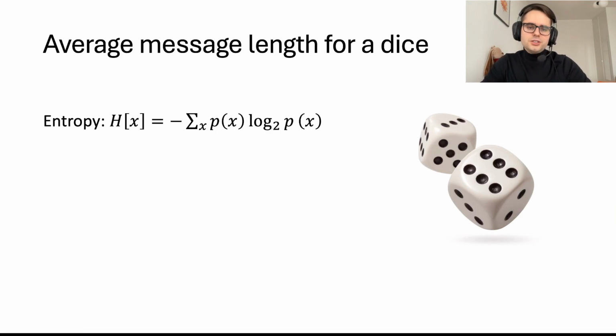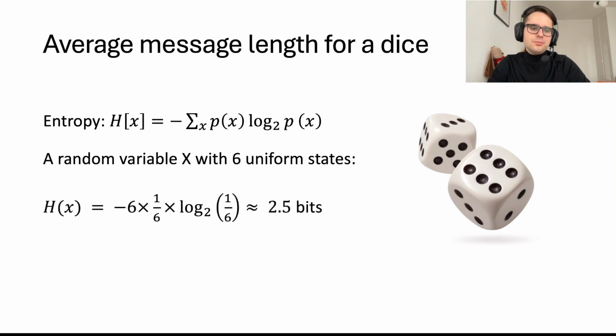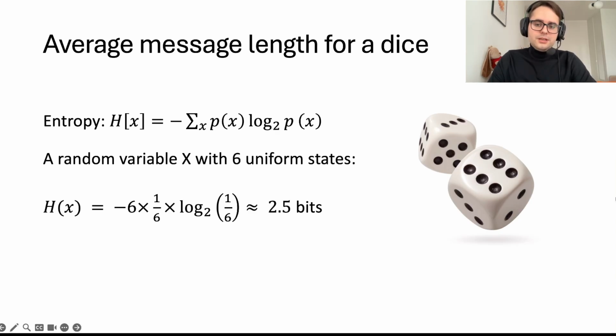Let us now imagine that we have a random variable which is simulating a dice, and we know that a dice can be modeled as a random variable with 6 uniform states. If we apply the entropy formula, that means that the entropy of the dice, or the average information we transmit to a receiver, would be approximately 2.5 bits. It does not seem like a lot at first sight, but things will change when we look at the second example.